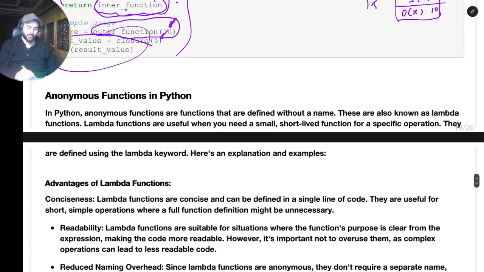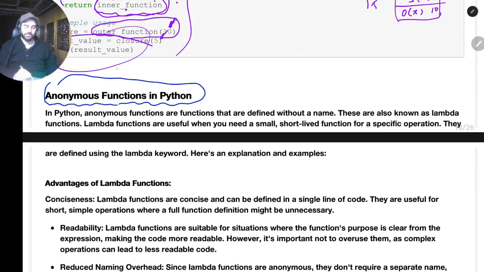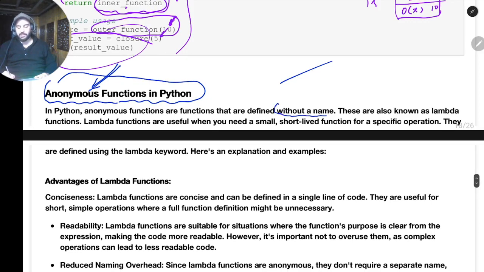Then in Python we have a shorthand for functions called anonymous functions. If you know the meaning of anonymous, it means something without a name. In a lot of real-life scenarios, I don't want to create a function. For example, if I just want to do some computation in one line and I don't want to create a function for that, what Python gives us is an unnamed function. I can use a function without a name, because maybe I will call it only one time there and I want to do something. These functions are also called lambda functions. This is special to Python.